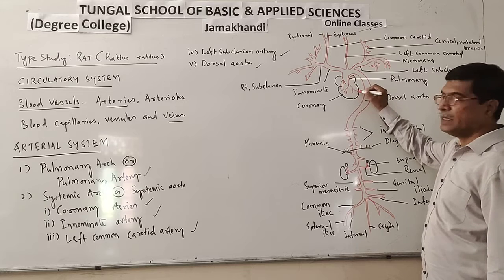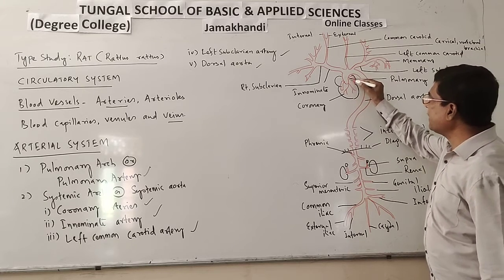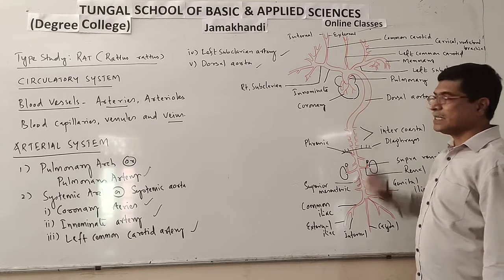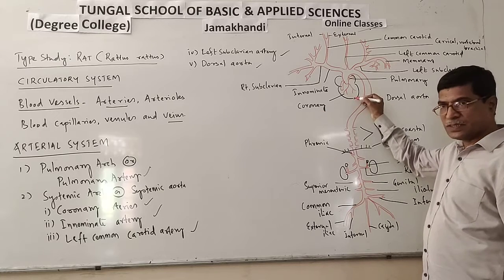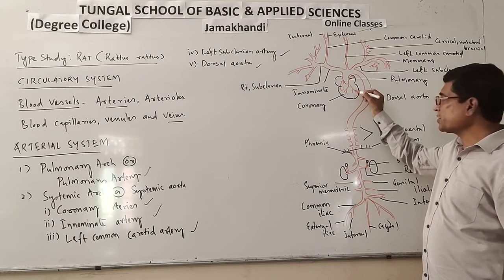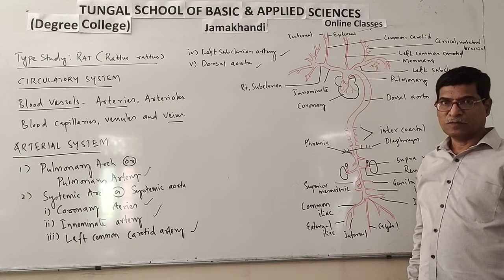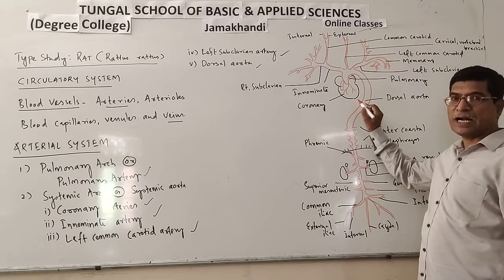It arises from the left ventricle. At the base of the systemic arch, the coronary arteries are there. See, coronary arteries supply oxygenated blood to the wall of the heart for heart functioning. So these are coronary arteries.